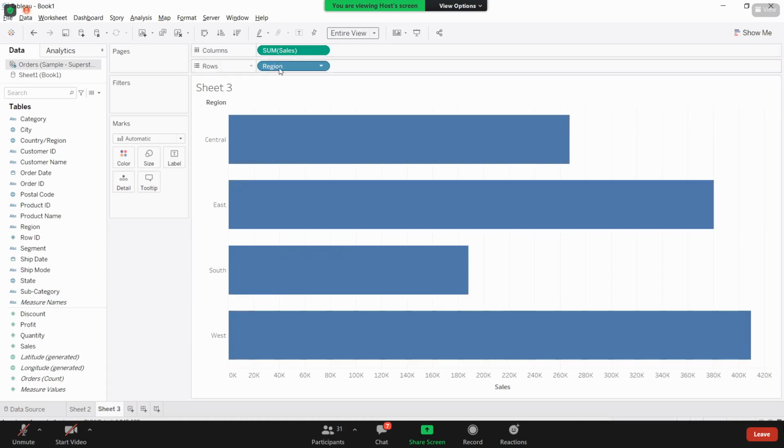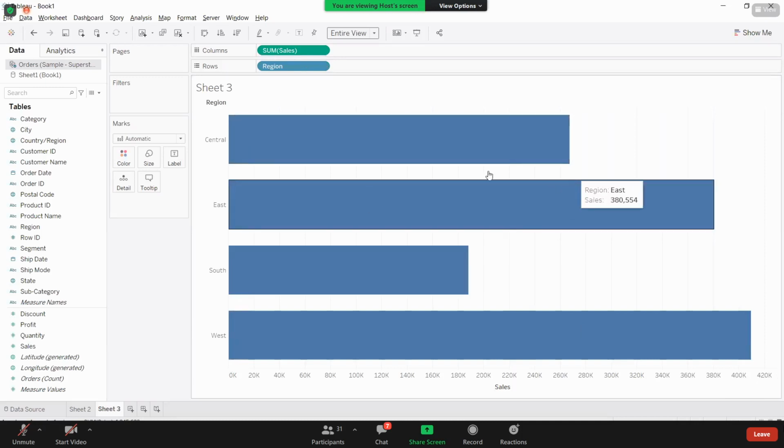One more thing, guys. As I mentioned, my region, my dimension, is giving you the headers. Dimensions are giving you the headers. But what are these measures giving? Measures always form the axis. Whenever you are having any measures, the measures will always form the axis. That is how it will locate your data, right?